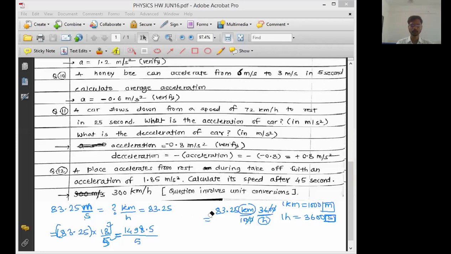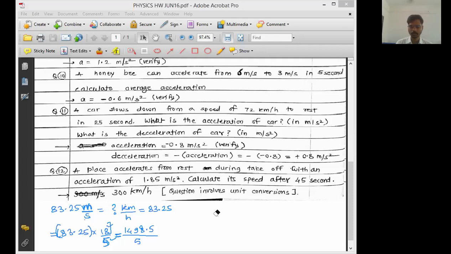Munif, do the calculation and reply to me in the chat box so that I can know within how much time you can do the calculation. Calculation also is a time consuming process, so we want to reduce that time. Such calculation practice will ultimately allow you to do the calculation as fast as possible in the exams.